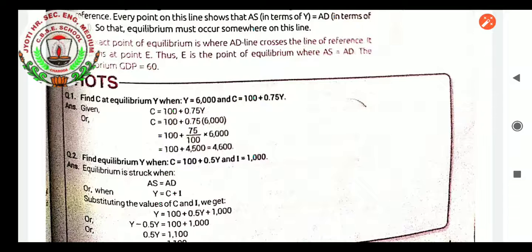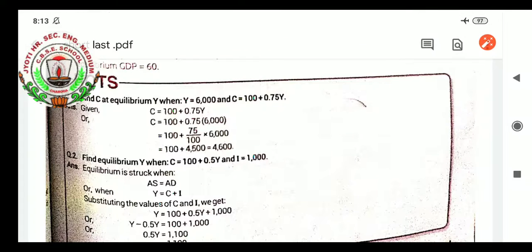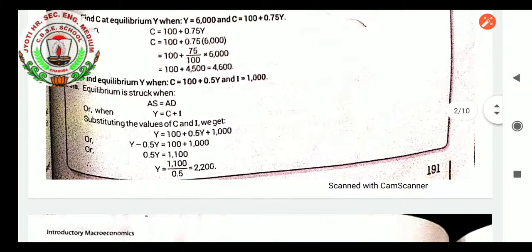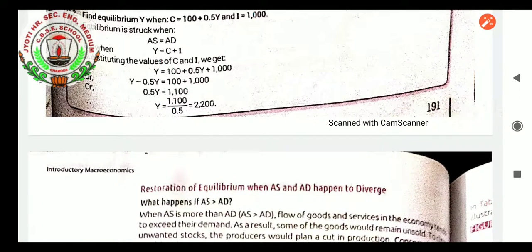Equilibrium is struck when aggregate supply equals aggregate demand, Y equals C plus I. Substituting the values of C and I, we get Y equals C plus I. What is C? C equals 100 plus 0.5Y. We will take it together with I, which is 1000. By calculating this value, how much are we getting? 2200. That is the income.